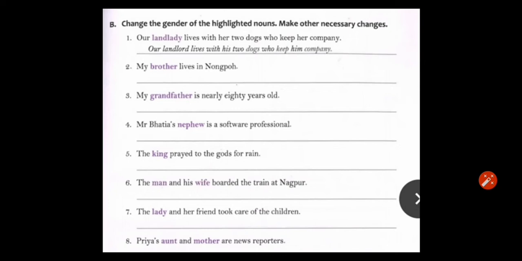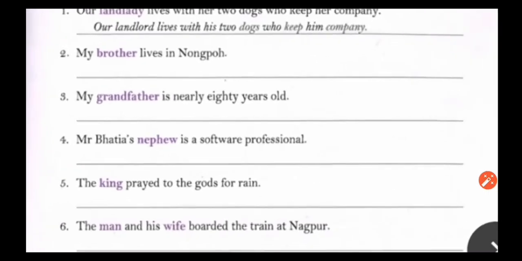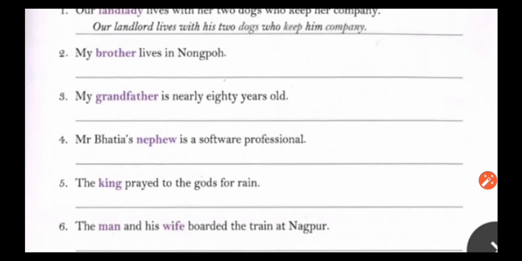And when we are changing that female to male, we have to change according to that only. So our landlord lives with his 2 dogs who keep him company. Okay. So next one, my brother lives in Nongpo. Here is brother.